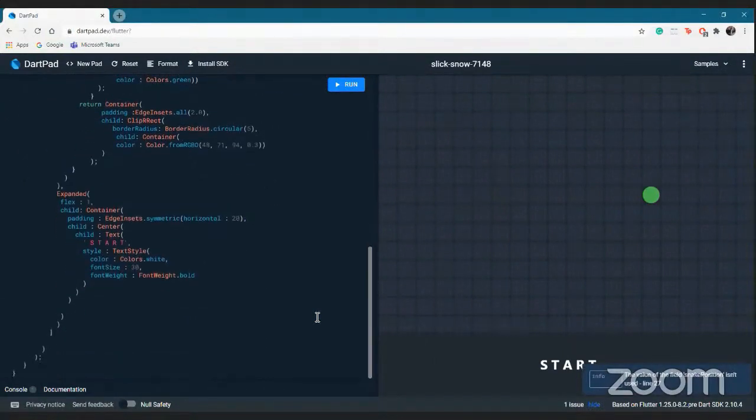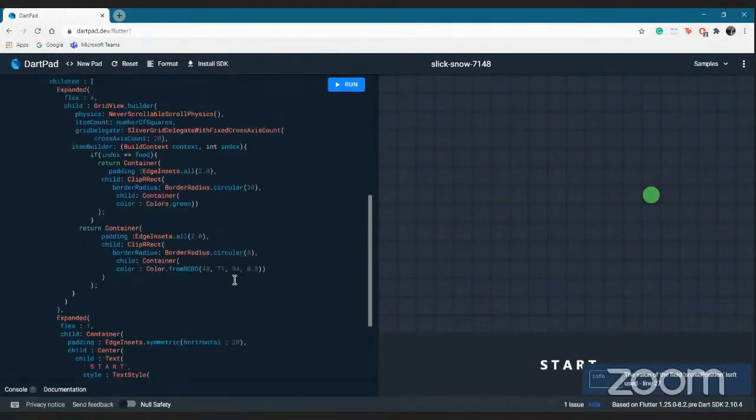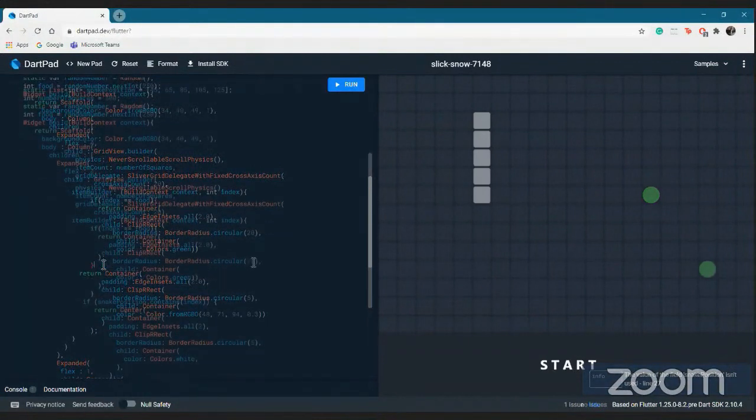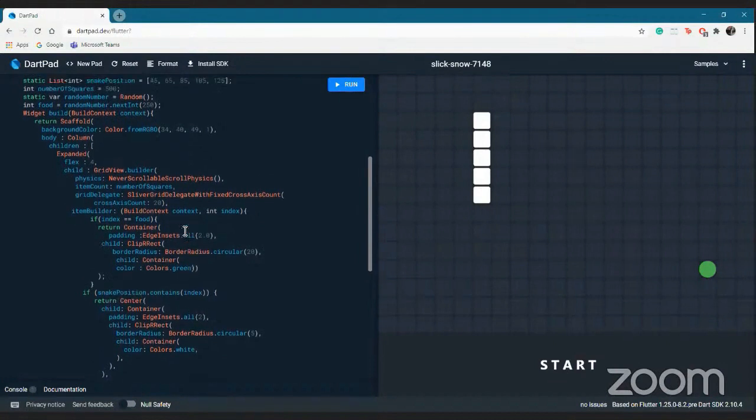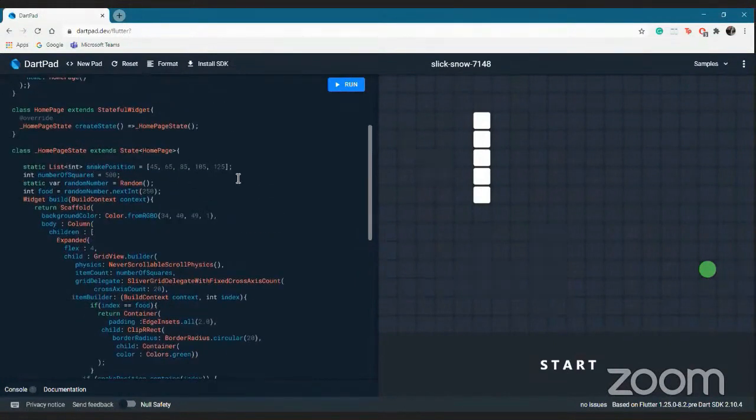Now when I go here, what we have done is, if my index is in the snake positions array, or I guess you guys know what an array is. For now, here in Dart, the array is termed a list. Even in Python, if you have used it, it uses the word list.